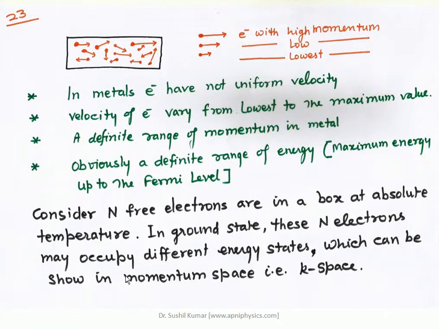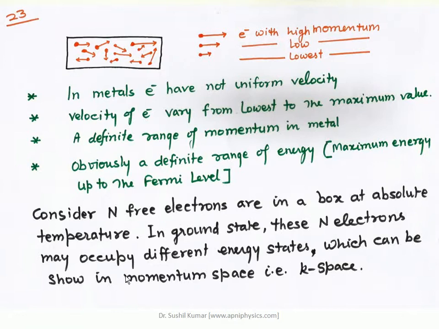We are discussing the free electron gas, where we have considered that these electrons are free to move here and there, and there is no potential inside the metal. Outside or at the boundary, these free electrons feel a higher potential, and because of that they cannot leave the surface. These were the two restrictions on these electrons. These were the boundary conditions, right?